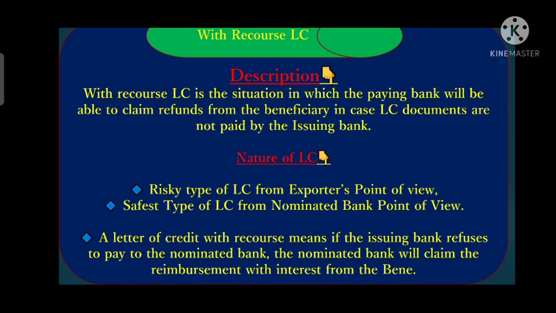So if an LC is with recourse, it means that if the issuing bank or the applicant refuses to make the payment to the nominated bank on the due date, then the nominated bank will file a reimbursement claim to the beneficiary. Then the beneficiary has to refund those funds back to the nominated bank along with the interest portion for which he has availed the usance period.